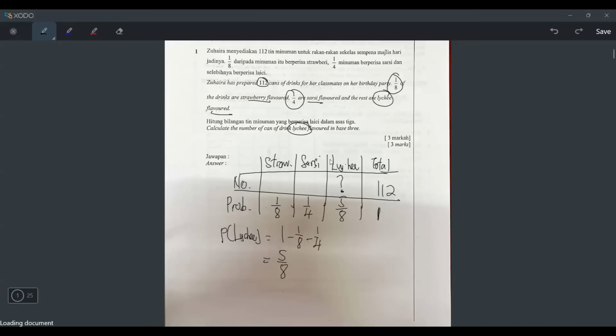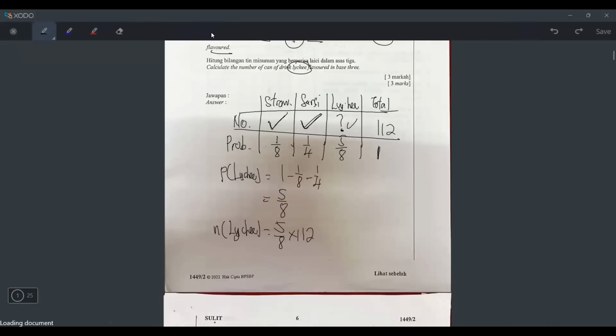So how can I get these numbers? First of all, how do I get the number of strawberry? You just take the probability 1/8 times the total 112. How do I get the number of sarsi? I take 1/4 times 112. But I don't want these, I want the lychee. So how to get this? 5/8 times 112. The number of lychee will be 5/8, which is the probability of lychee, times 112, and then you get the answer, right?